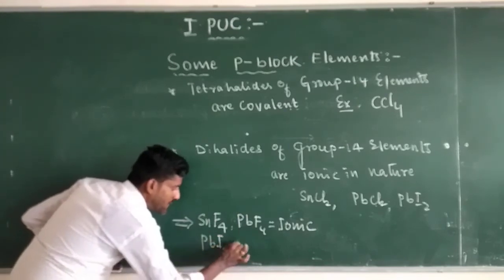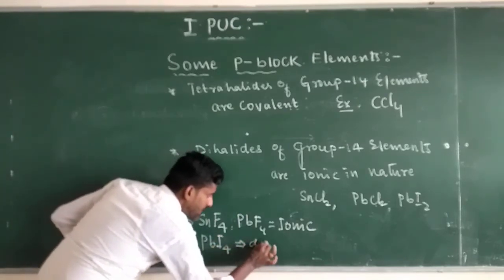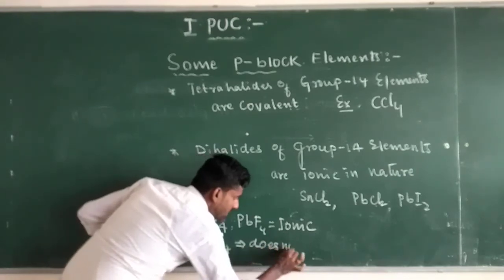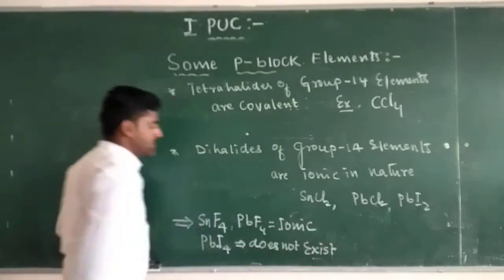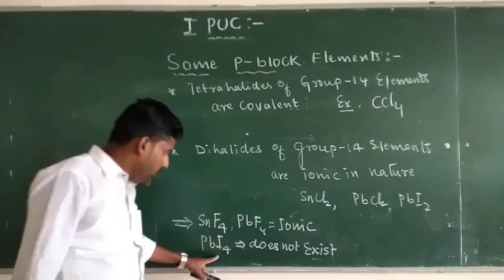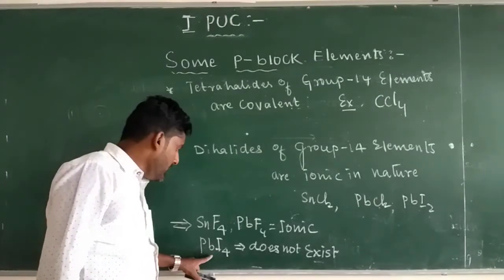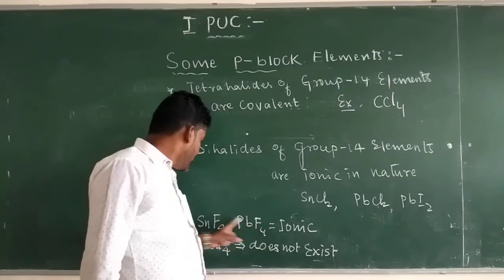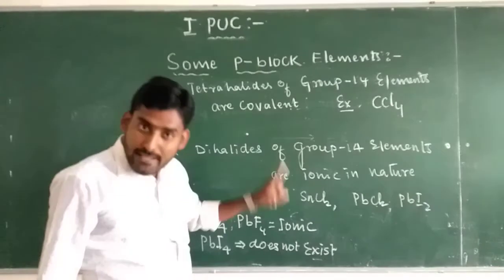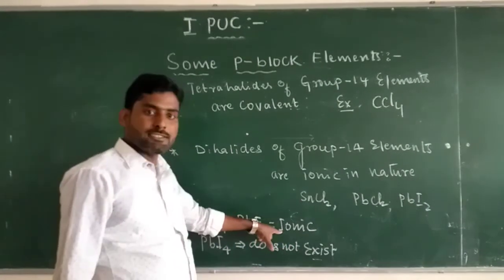PbI4 does not exist, but PbF4 and SnF4 exist, though ionic in nature.